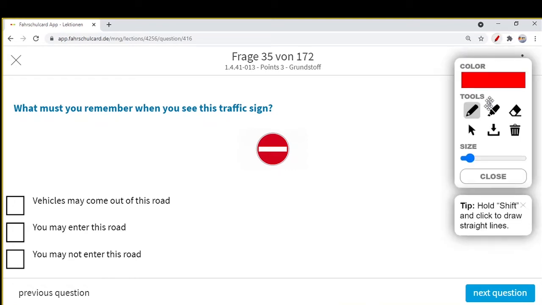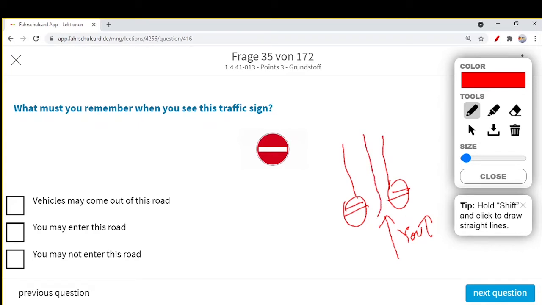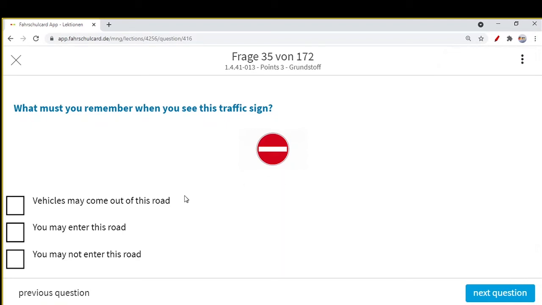I will try to write it here. So for example, you see this traffic sign over here, and it is a road, and you see here that you are not allowed to enter. You are coming from here. You are not allowed to enter this road with this traffic sign, but it's quite possible traffic is coming. For them there is no prohibition. They could be driving here and can come out depending on the road situation, but you cannot enter. Vehicles may come out of this road.